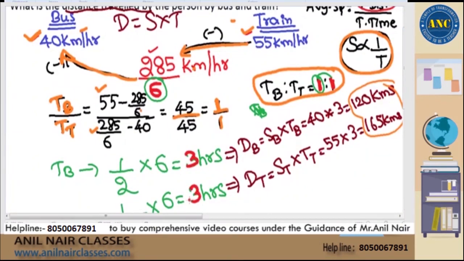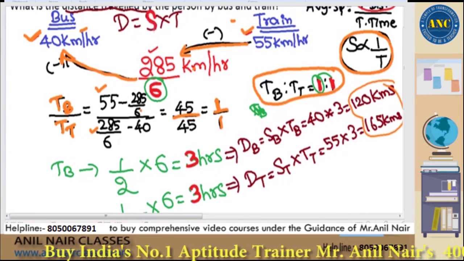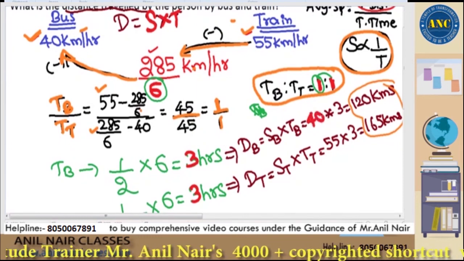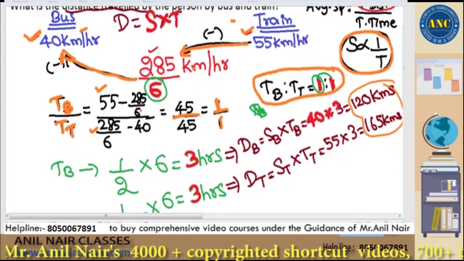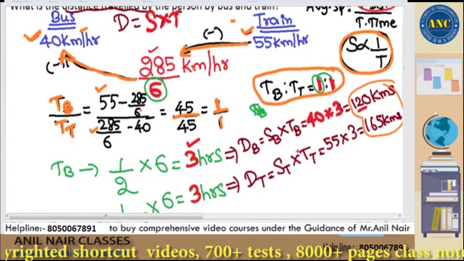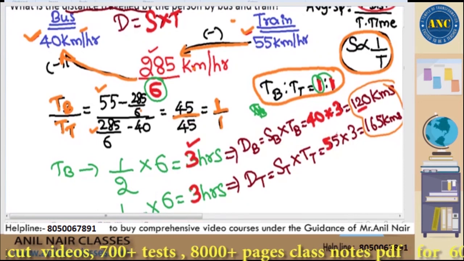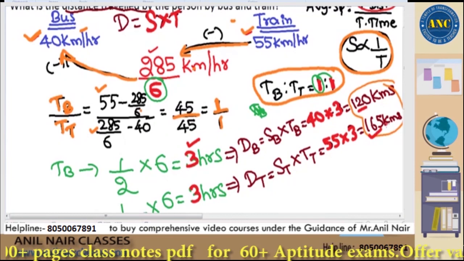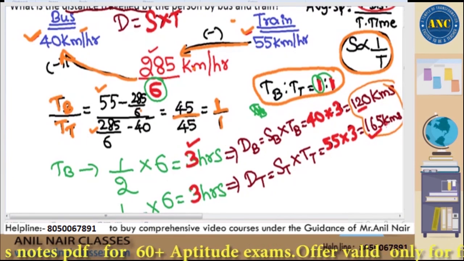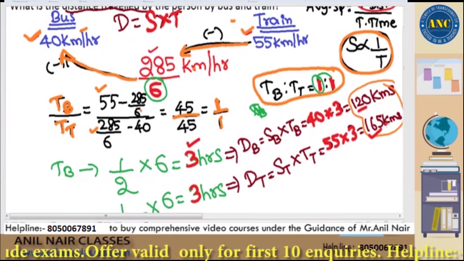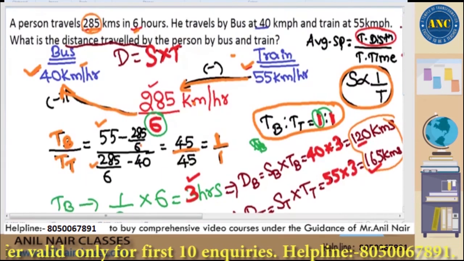But the question is not time. Question is distance. Distance is equal to speed into time. Speed of bus is 40, which is given in the question. Time taken in bus is 3 hours, which we found out right now. 40 into 3 is 120. Speed of train is 55, which is given in the question. Time taken in train is 3 hours. 55 into 3 is 165. I hope Varun and Raj, it is clear. Very, very good, high quality questions, sir.